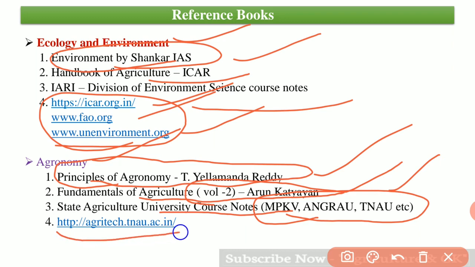Next is agritech.tnau.ac.in, which is the website for agronomy.